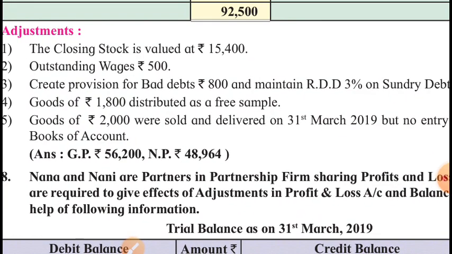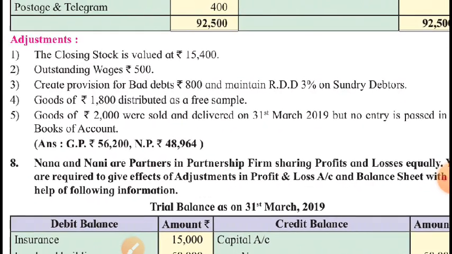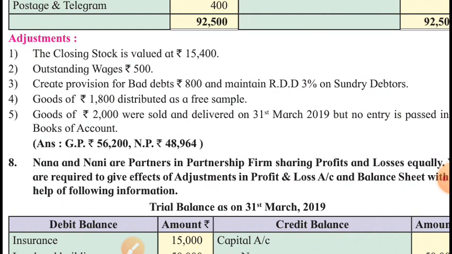Create provision for bad debts, rupees 800. Actually, I think it should be new bad debts. And then we are supposed to make provision for doubtful debts, I mean RDD, 3% on sundry debtors. So, new bad debts will be deducted from debtors and will be debited to profit and loss account. RDD will be calculated and it will be deducted from debtors and will be debited to profit and loss account. Let's see the next adjustment.